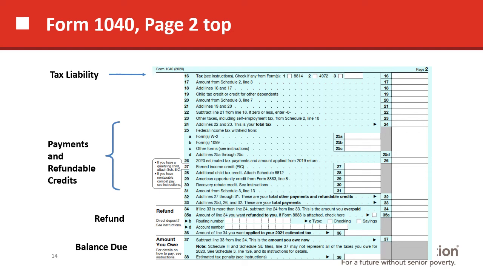And then we can see that if somebody had a balance due rather than a refund, that would show up at the bottom on line 37. And then if they filed late for some reason or didn't have enough tax paid in advance, they would pay a penalty, and the penalty would be listed in line 38.